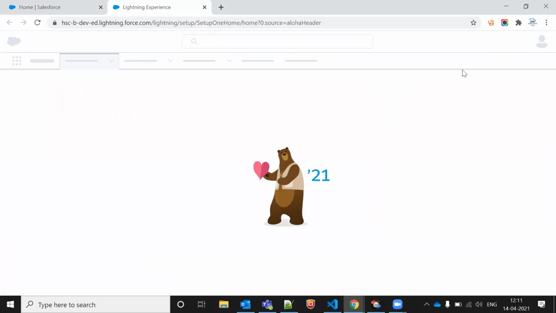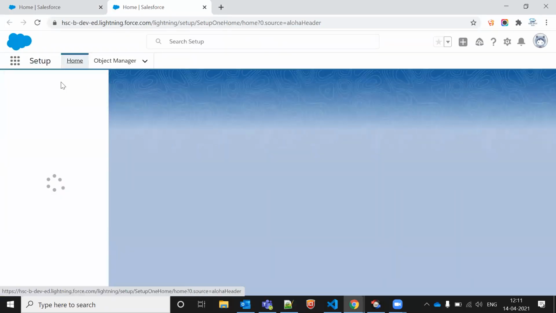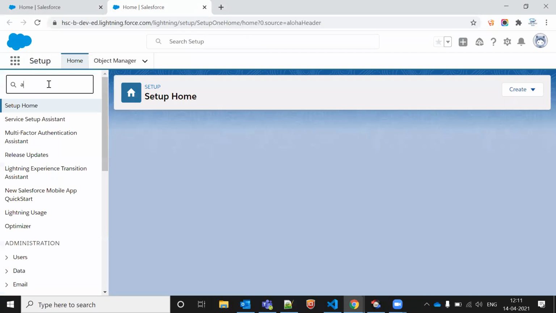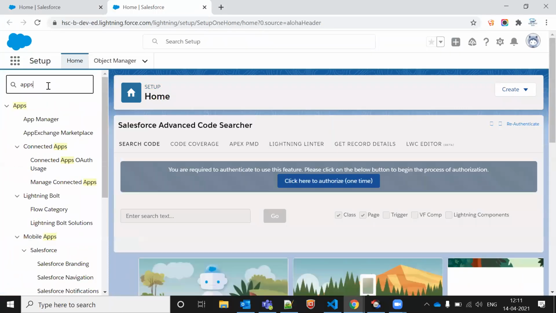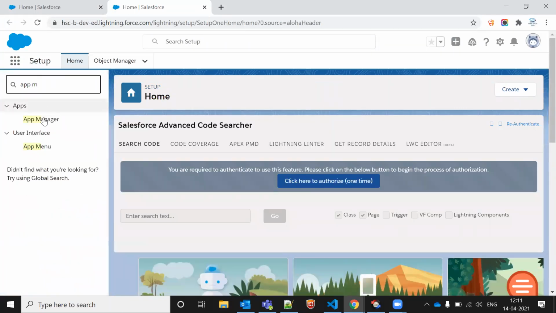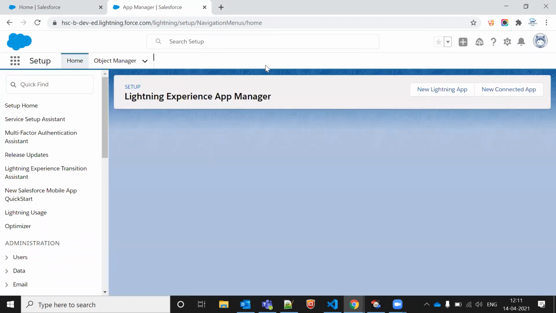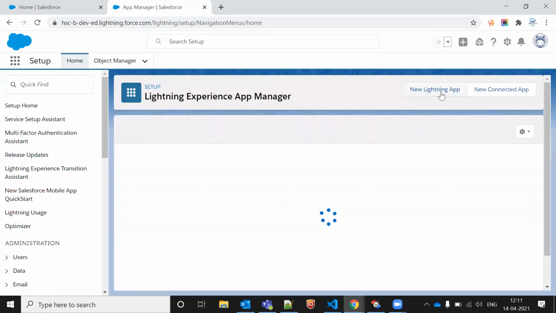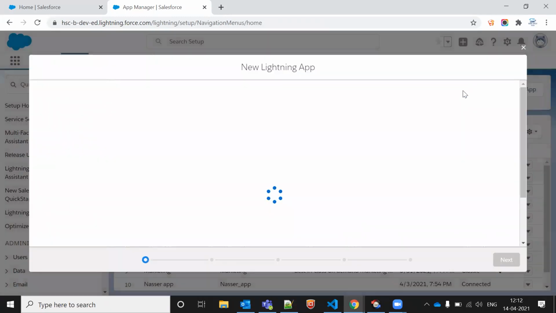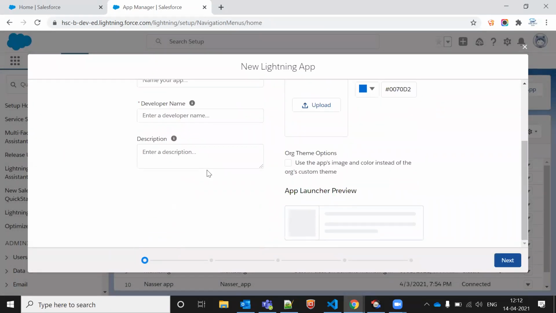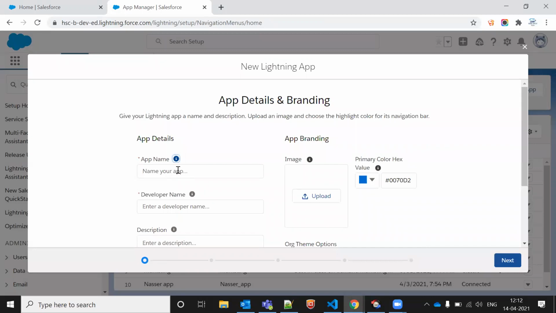Okay. So in App Manager, this is the app, and it will be available in the App Launcher. So let's say if I'm going to create some application here, let's say a test one.